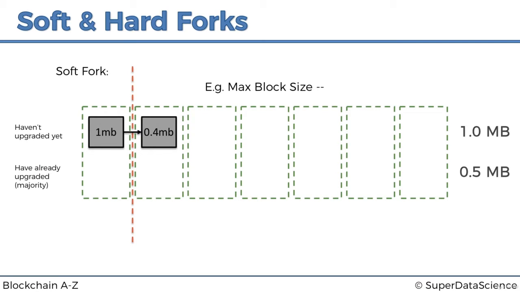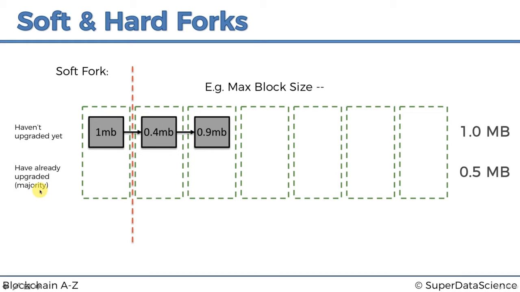Then what happens? Let's say the next block is again found by a miner from this group. Again, that could happen as well. But this time the block is 0.9 megabytes. Now if we check the rules, we'll see that 0.9 megabytes does conform to the old rules, check. So it's accepted by these miners, great. However, 0.9 megabytes doesn't conform to the new rules, which are 0.5 megabytes. The 0.9 is greater than the new limit, and therefore it's not accepted by the miners who have upgraded.